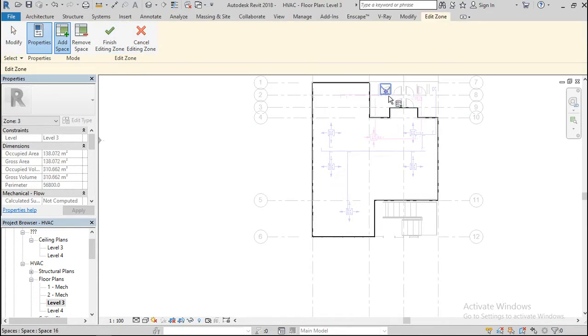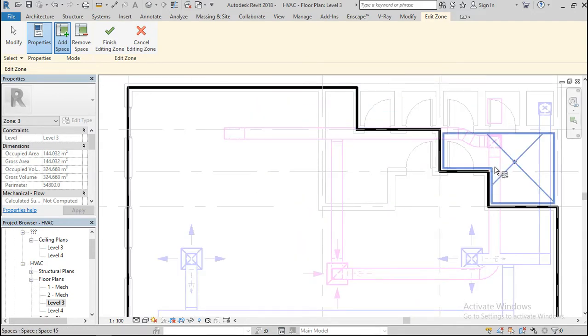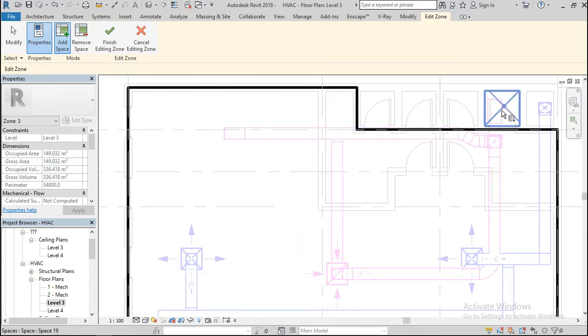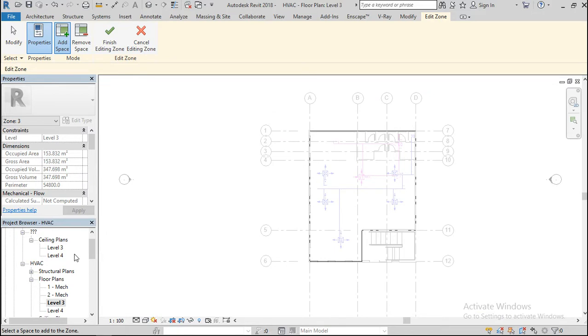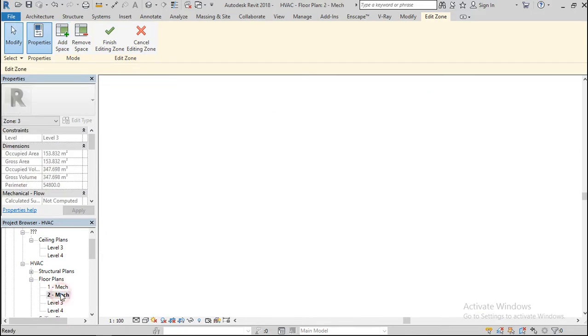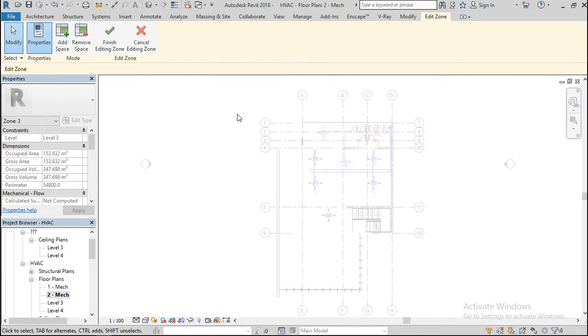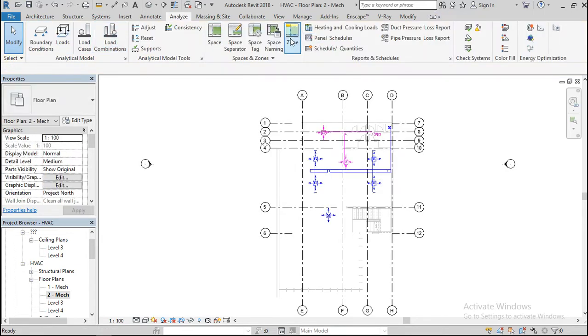Now zone it up. Add this one, and this one, and this one. Just zone everything up together. All right, go back to your level 2. Just finish this one and create another zone.